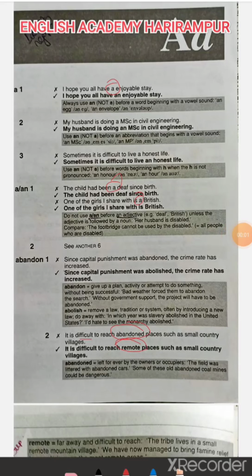Good morning, everyone. Today we are going to discuss some commonly made errors.